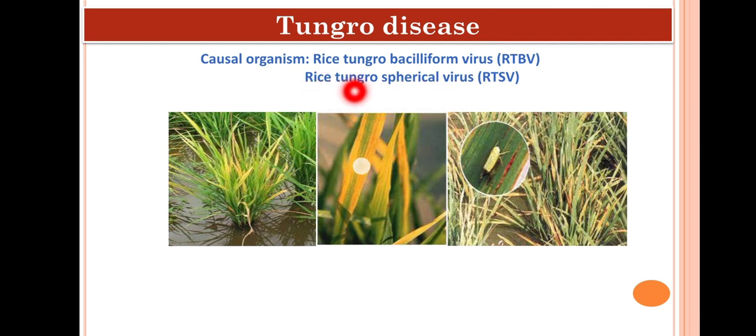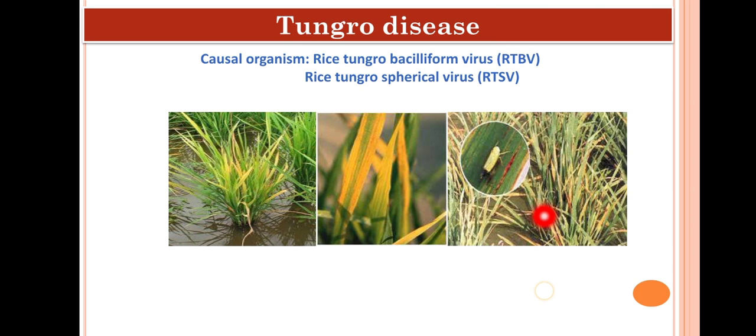Without this spherical virus, Rice Tungro bacilliform virus cannot be transferred from one plant to another through its vector. Okay, so vector transmission is not possible without Rice Tungro spherical virus. Then about the characteristic symptom, yellow to orange discoloration occurs and results in interveinal chlorosis, and plant becomes stunted both at nursery and in main field. This disease is transmitted by the insect leaf hopper, that is the Nephotettix virescens, in a semi-persistent manner.